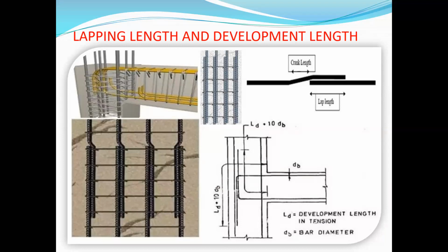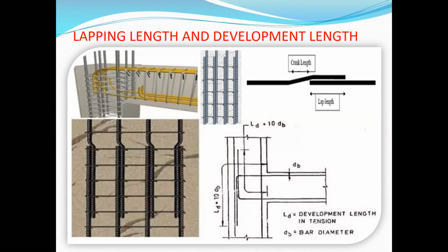To join two beams and join two columns, the lapping length and development length will be designed as per standard. To join two reinforcement bars, this portion is called lapping, and development length will be arranged for beams. See this picture, Ld equals development length in tension. Ds is the diameter of the bar. See this picture, lapping length and development length will be taken in reinforcement details.